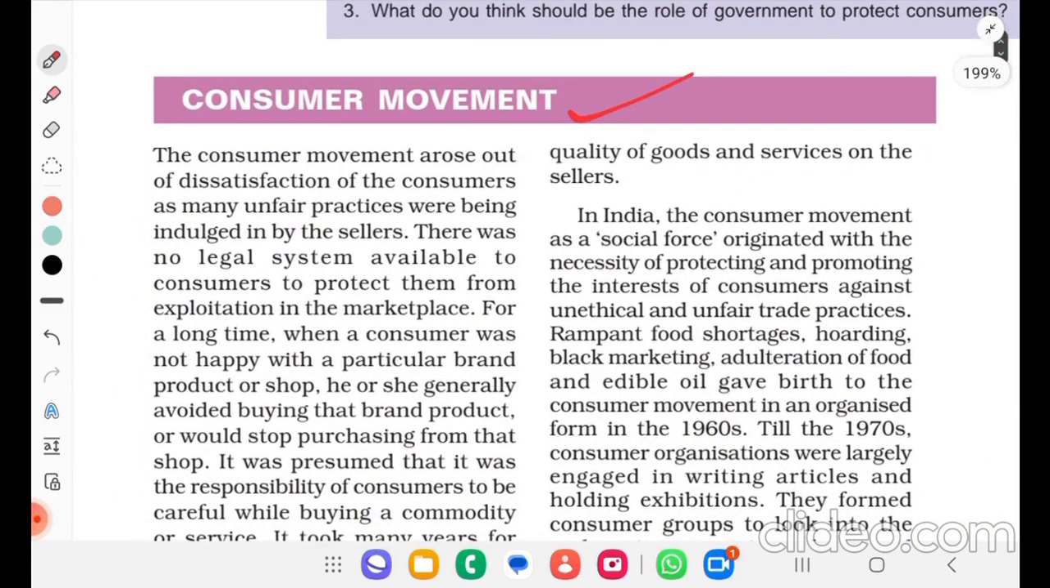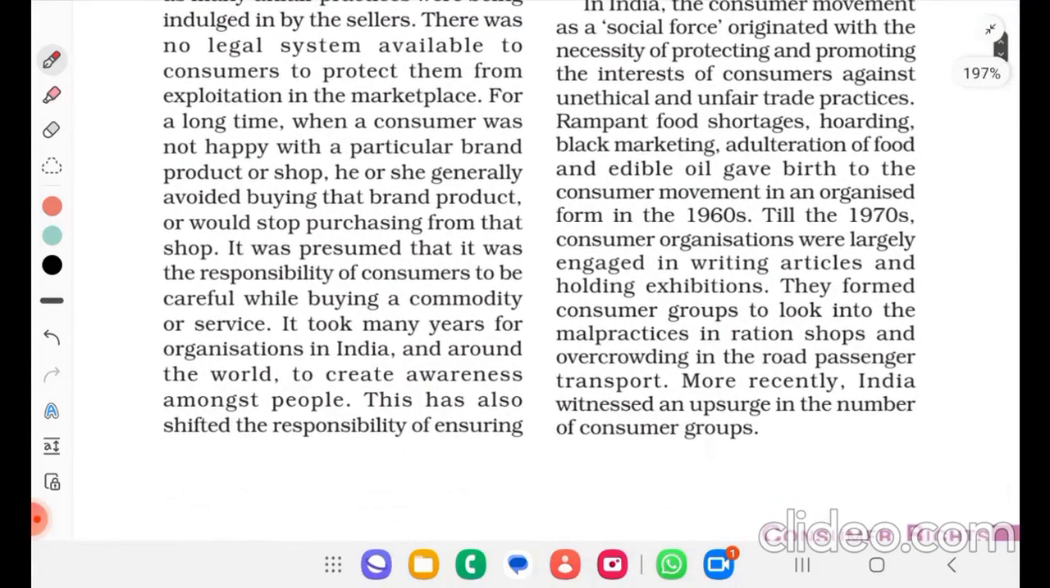Consumer movement. The consumer movement arose out of dissatisfaction of the consumers as many unfair practices were being indulged in by the sellers. There was no legal system available to consumers to protect them from exploitation in the marketplace. For a long time, when a consumer was not happy with a particular brand, product, or shop, he or she generally avoided buying that brand or product or would stop purchasing from that shop. It was presumed that it was the responsibility of a consumer to be careful while buying a commodity or service.